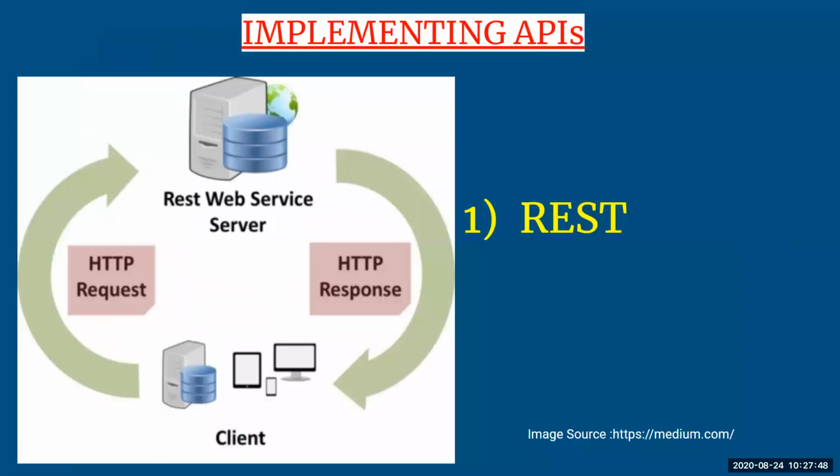Next is implementing APIs. Whenever we are designing any APIs, there are some series of methods which will help you to implement them. When we talk about APIs, we already know that an API defines how your messages are going to be sent from client to server and server to client. Basically, you can send data in whatever format you want, but it's almost always better to use existing standards, because a convenient library should be available for both client and server.